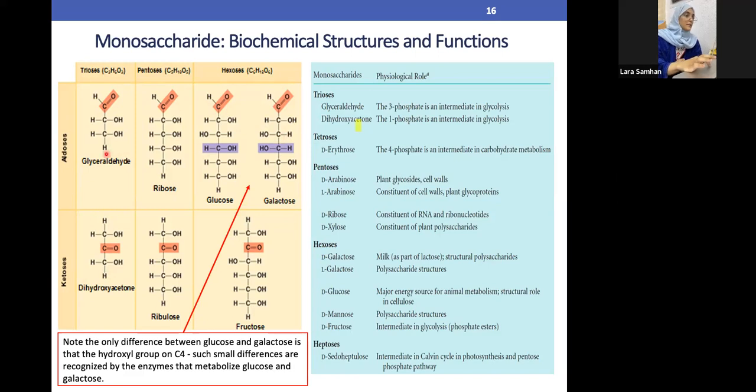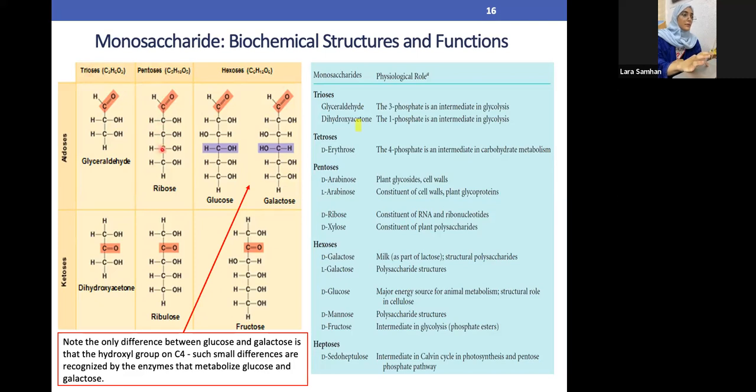Excellent. Now, for example, we have triose, pentose, hexose. As we know, ose means sugar. So we have tri sugar. Pent is 5 sugar. Hex is 6 sugars. As we can see here, 3 sugars: first carbon, second carbon, third carbon. Okay, this is triose.